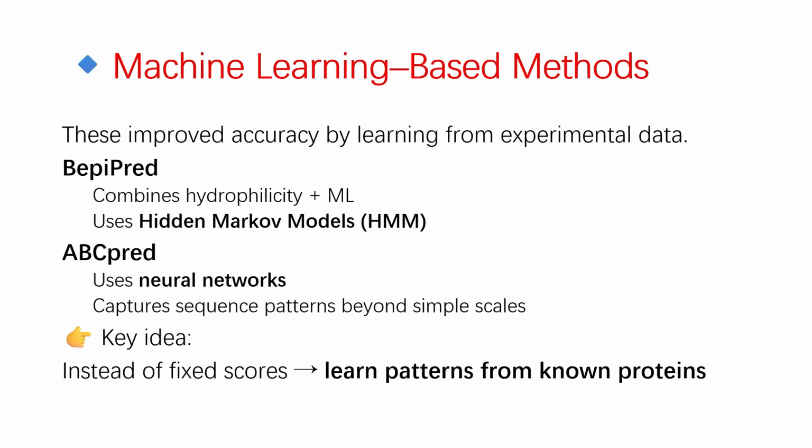What if we could teach a computer to find epitopes for us? That's where machine learning comes in. BepiPred learns from real experimental data to predict antibody binding regions. ABCpred uses neural networks to detect hidden patterns that simple rules can't see. So instead of fixed scales, we now have models that learn. But there's a catch. They're only as good as the data they're trained on.